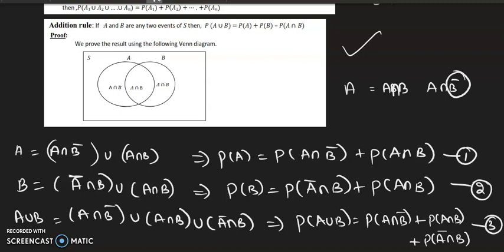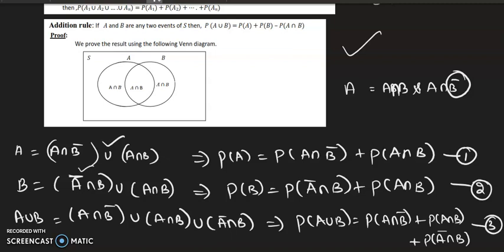So A is a combination of A intersection B and A intersection B bar. So I have written A is equal to A intersection B bar union A intersection B. So by the third axiom, what I can write? P of A is equal to P of A intersection B bar plus P of A intersection B. Similarly, B is a combination of A bar intersection B and A intersection B.